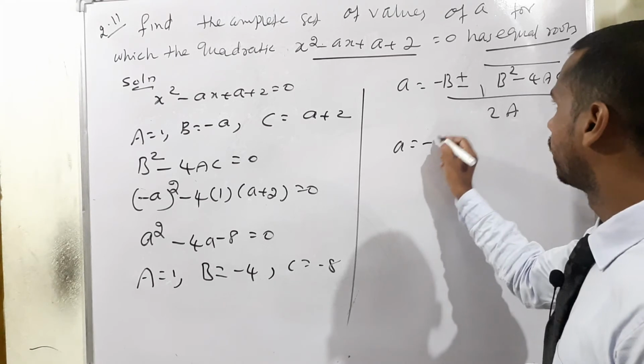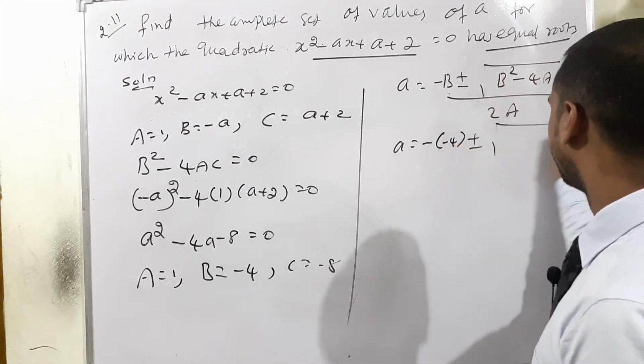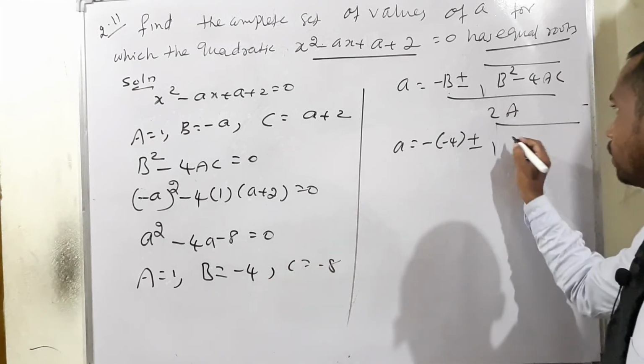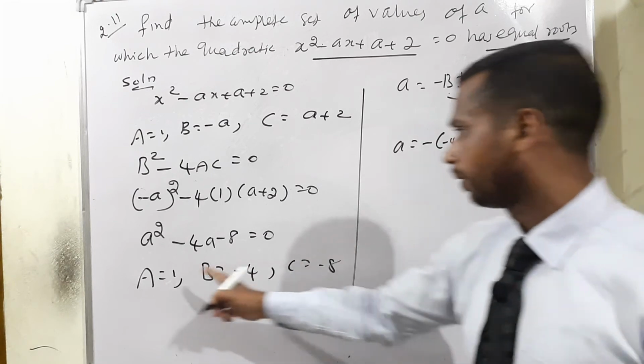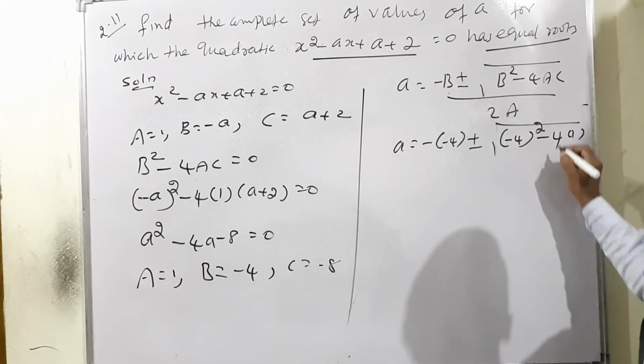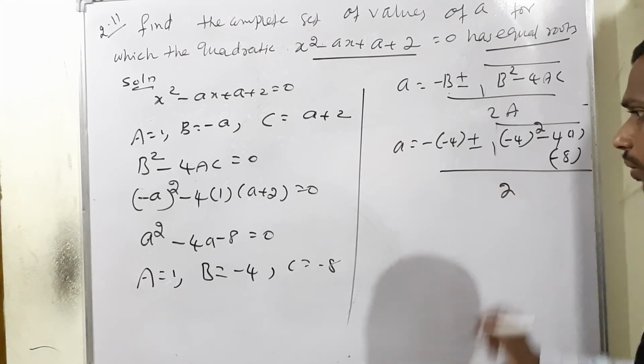Therefore, a is equal to minus of b, which is minus 4, plus or minus square root of minus 4 the whole square, minus 4 into a is equal to 1, into c value minus 8, the whole term divided by 2 into a is equal to 1.